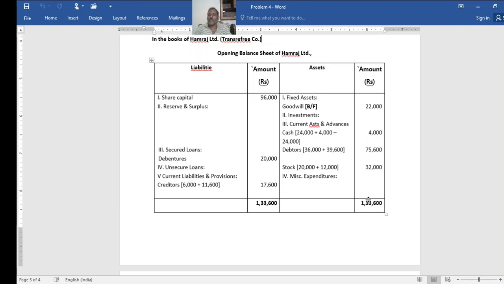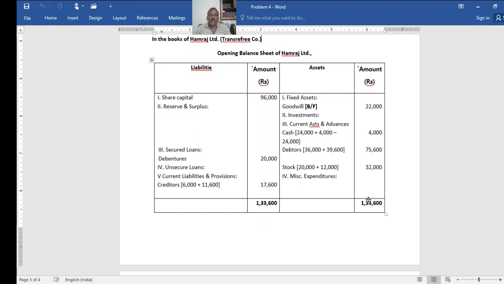So final cash 4,000. Then debtors at reduced value: 36,000, that is 40,000 minus 4,000, plus the other one 39,600, in the sense 44,000 minus 4,400, so 75,600 total debtors. Then stock: Ram Limited 20,000 plus Raj Limited 12,000, total 32,000. No miscellaneous expenditure items here.